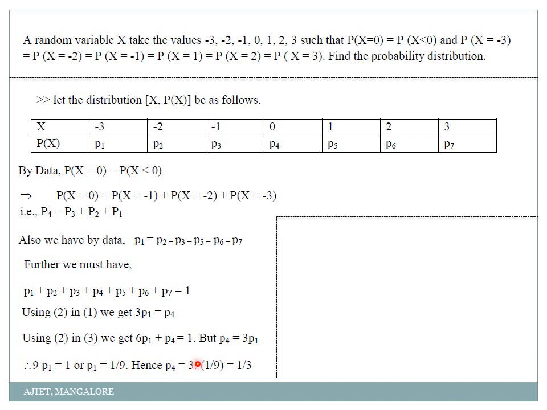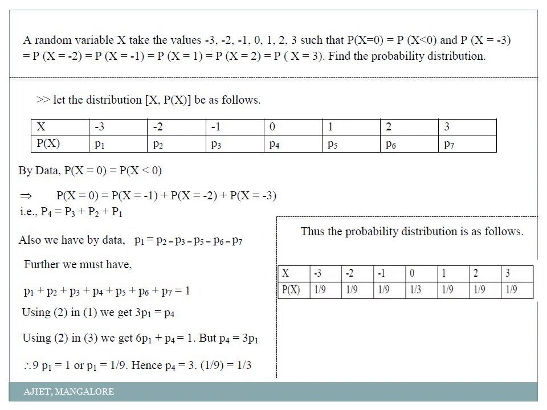Or I can tell P1 is equal to 1 by 9. Then what will be P4? P4 is equal to 3 into 1 by 9, or that is equal to 1 by 3. Then the remaining values I can write very easily. Correct? See, I'll repeat again. This is a bit confusing, but it is very interesting.